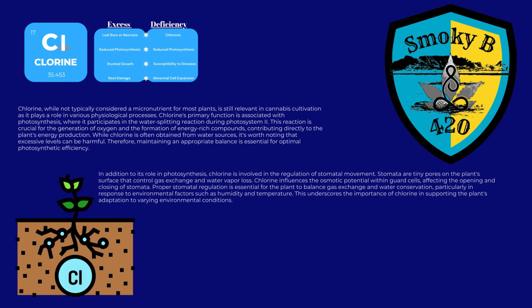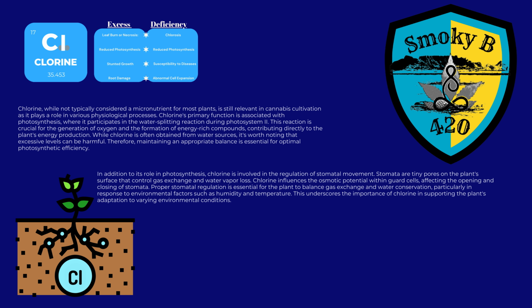In addition to its role in photosynthesis, chlorine is involved in the regulation of stomatal movement. Stomata are tiny pores on the plant's surface that control gas exchange and water vapor loss. Chlorine influences the osmotic potential within guard cells, affecting the opening and closing of stomata. Proper stomatal regulation is essential for the plant to balance gas exchange and water conservation, particularly in response to environmental factors such as humidity and temperature. This underscores the importance of chlorine in supporting the plant's adaptation to various environmental conditions.